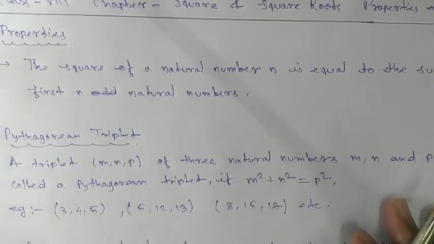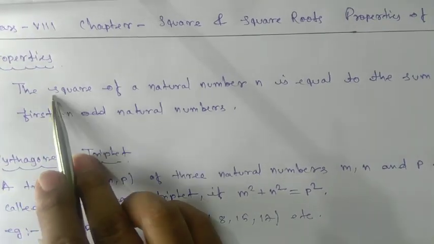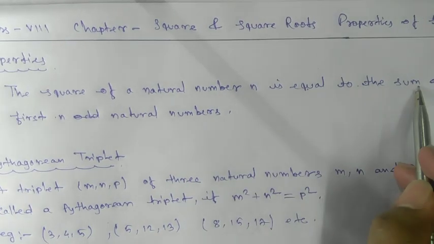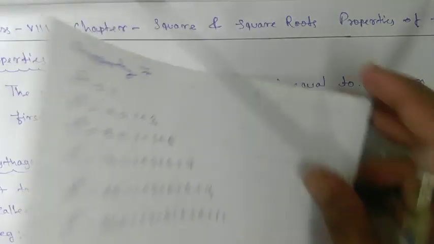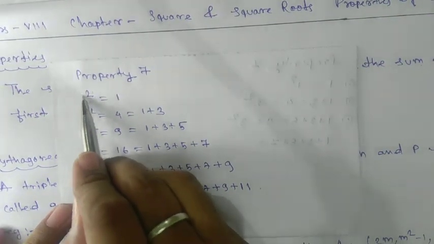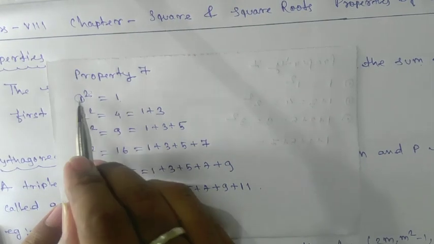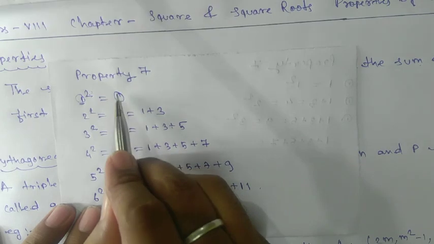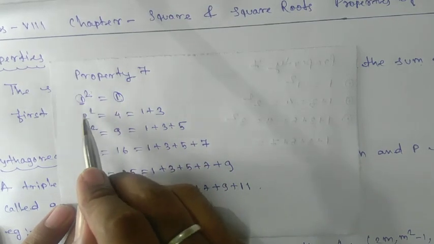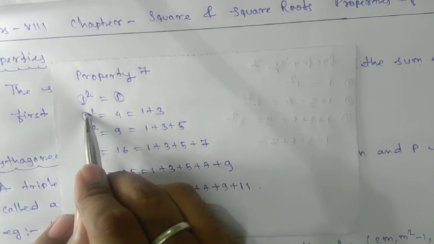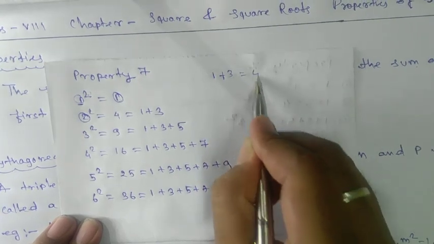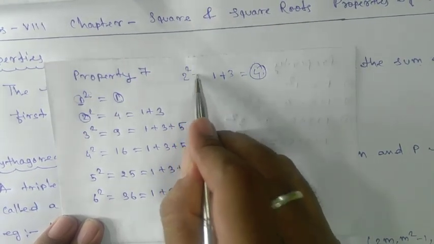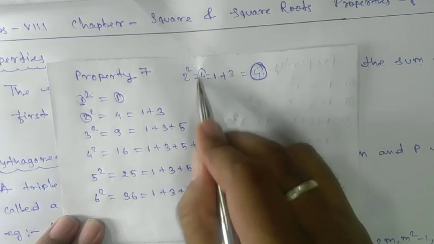Okay, so here we'll see the second last property, not the last property. The square of a natural number is equal to the sum of the first odd natural numbers. What does it mean? Here you take a number, square it, we are getting 1. So here you have taken 1, so the first odd number is 1. Take the square of 2, so here you are taking 2. The first two odd numbers are what? 1 and 3. Now you add them, you are getting 4. And look here, you have taken 2, the square is also 4. This one and this one are equal.